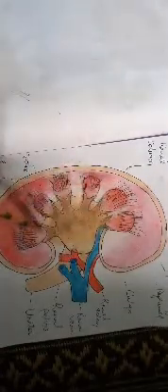The medulla is divided into a few conical masses called medullary pyramids, which project into the calyces, plural of calyx.